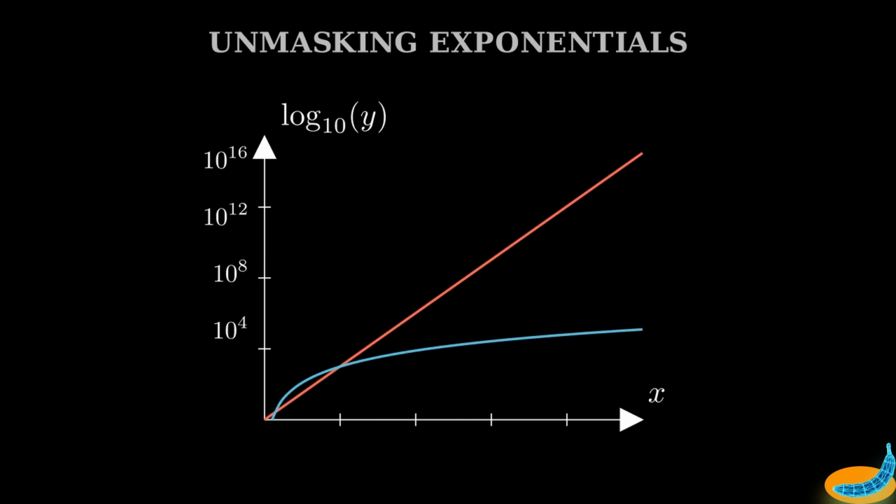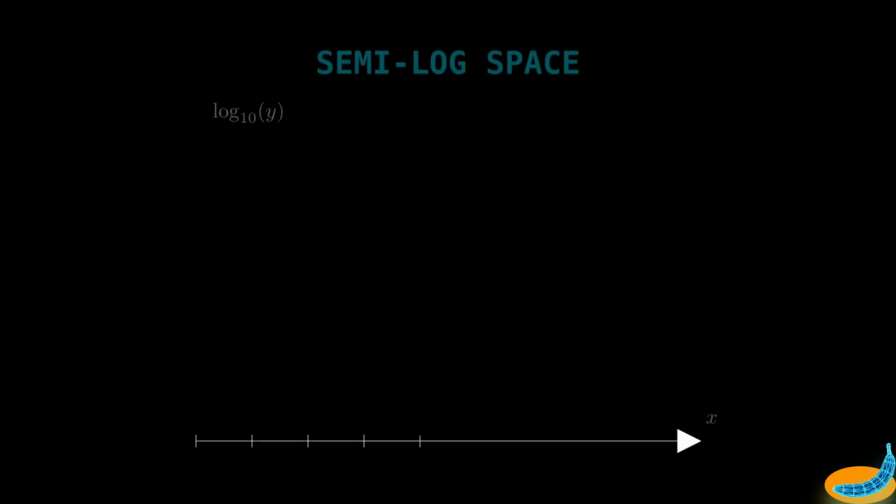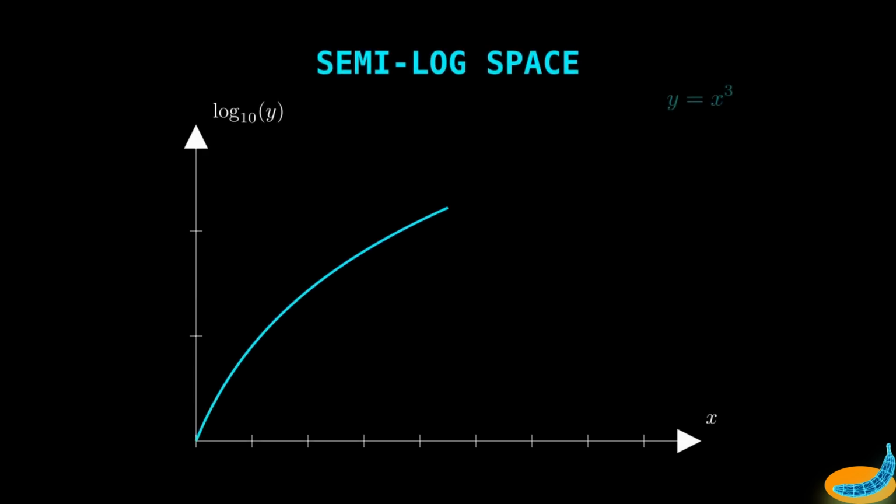But look at our power law. It can't handle the transformation. It bends and droops, proving it doesn't have the compounding engine needed to keep up with the logarithmic space. We use a log-linear plot to catch our exponential function, but to catch our power law, we need to take our coordinate transformation one step further.